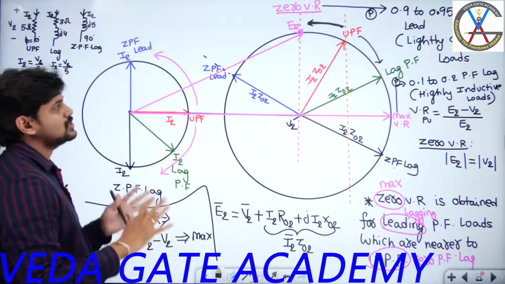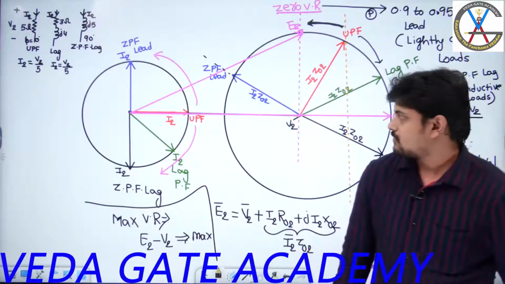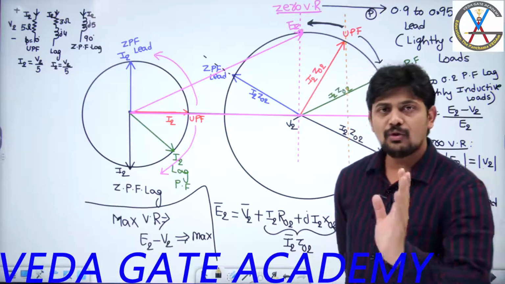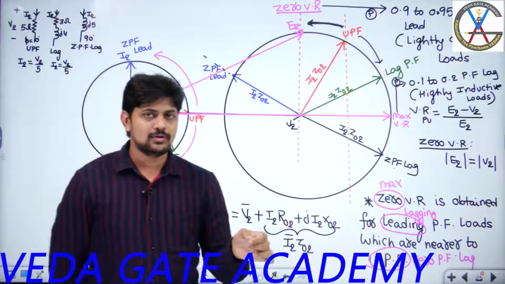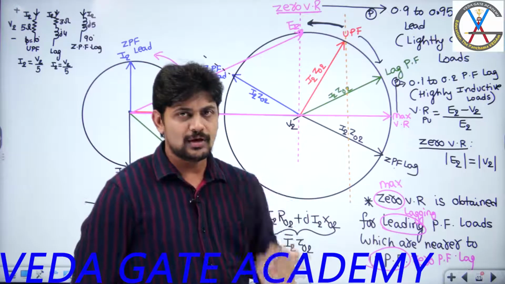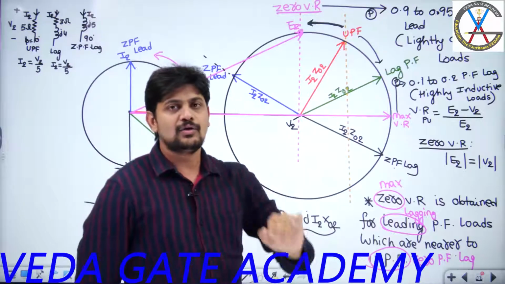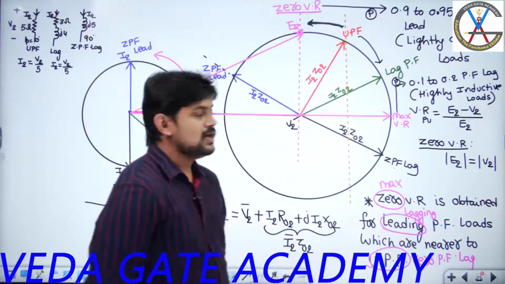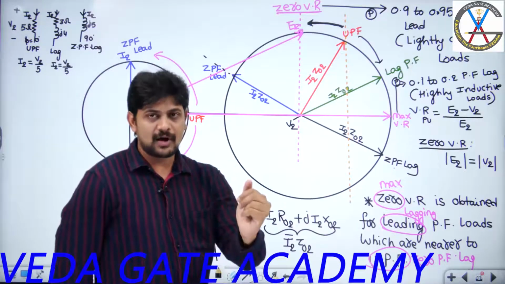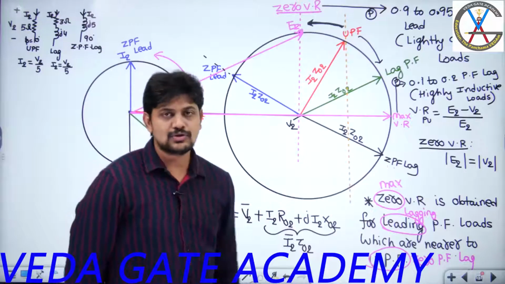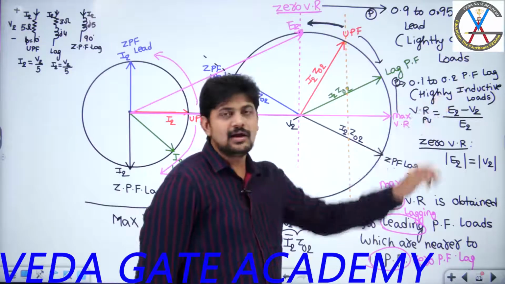So the two conclusions we are getting from this discussion are: zero voltage regulation in a transformer is obtained for leading power factor loads which are operated nearer to unity power factor. Approximately 0.9 to 0.95 power factor leading, you are going to get zero voltage regulation. Whereas maximum voltage regulation is obtained for lagging power factor loads which are operated nearer to zero power factor. That means they are highly inductive loads.